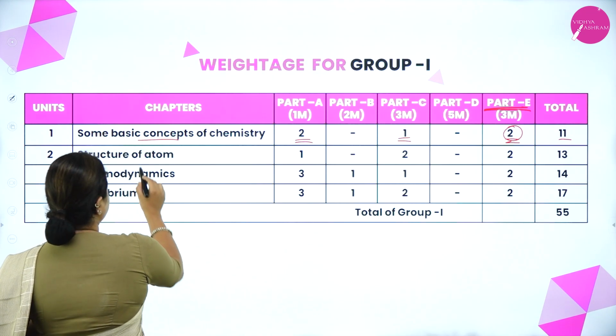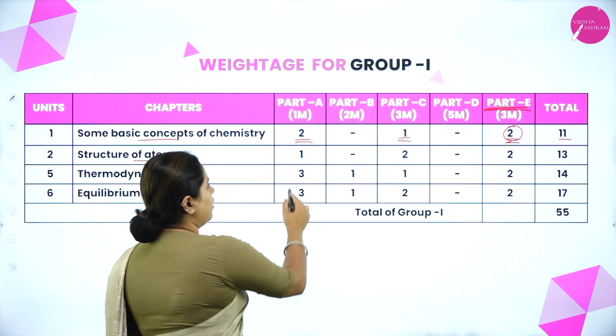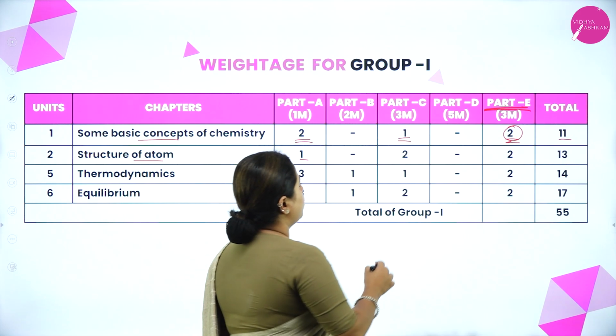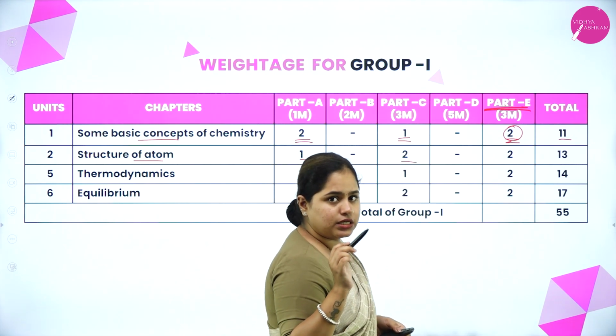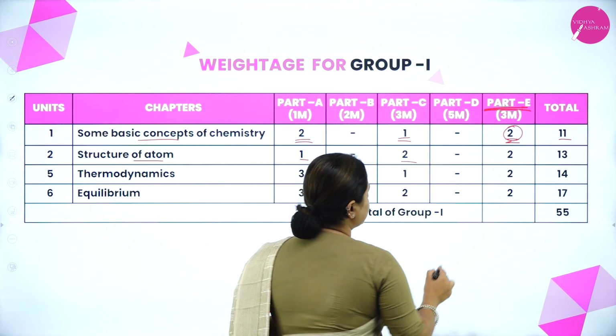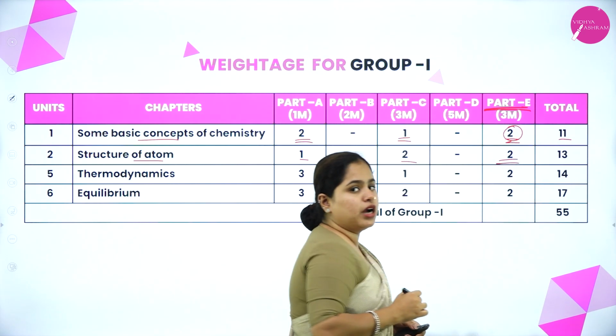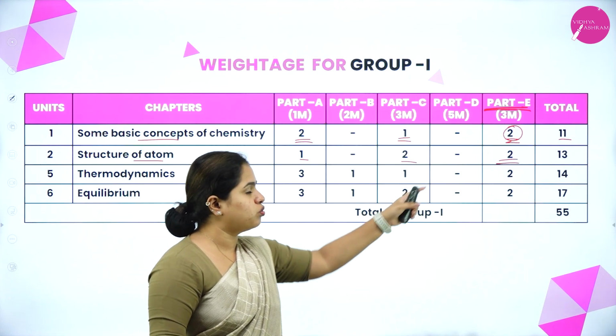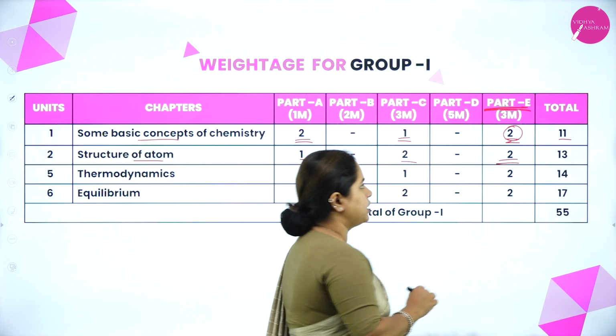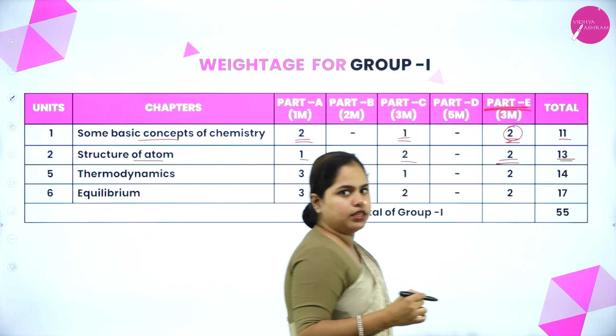Moving on to the next one, structure of atom. Okay. You will have 1 question in part A. You will have 2 questions in part C, that is 2 3-mark questions you can expect, and 2 3-mark questions in part E. That means those 2 questions will be numericals, right? Now that is a total of 13 marks that you are having.